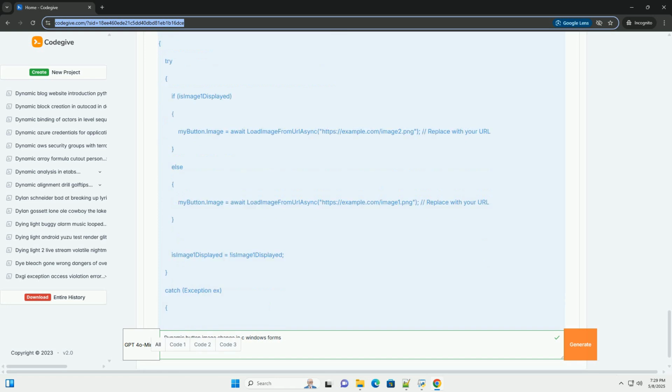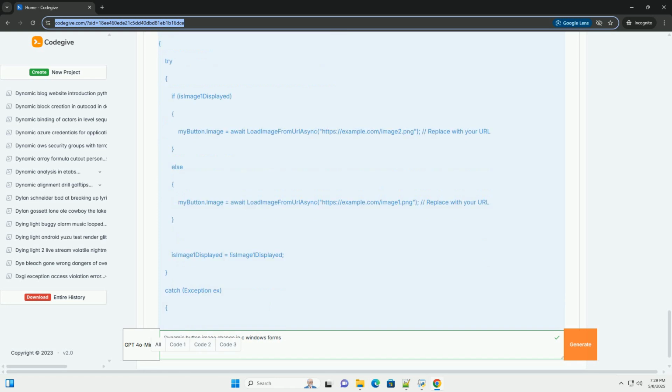1. Creating a new Windows Forms project. 1. Open Visual Studio. 2. Create a new project by selecting Create a new project. 3. Choose Windows Forms app, .NET Framework, or .NET depending on your framework version. 4. Name your project, for example Dynamic Button Image Demo, and click Create.